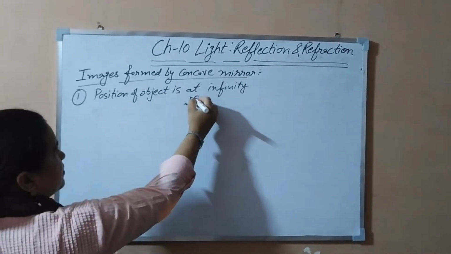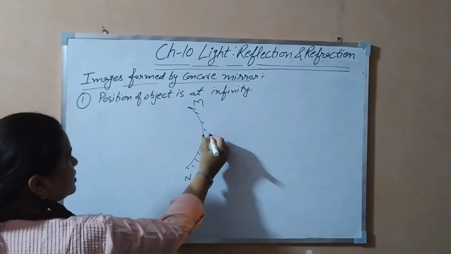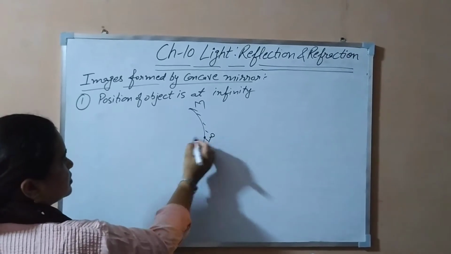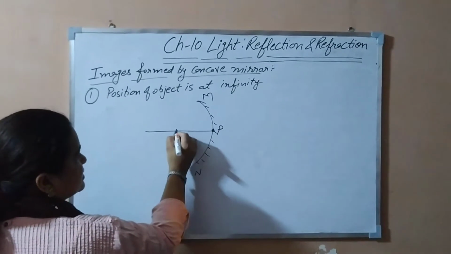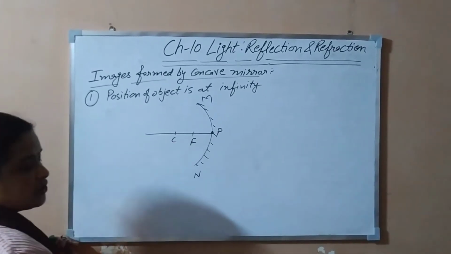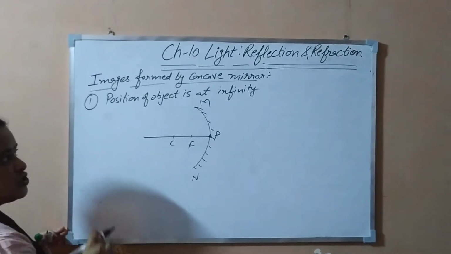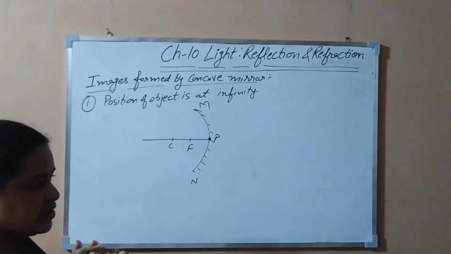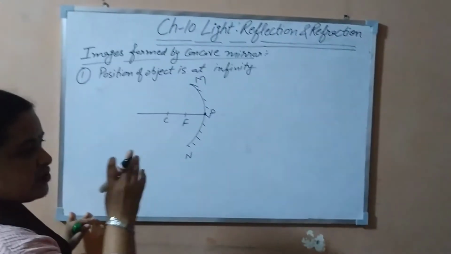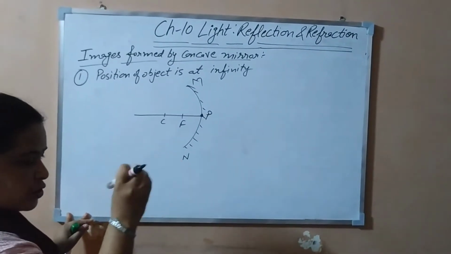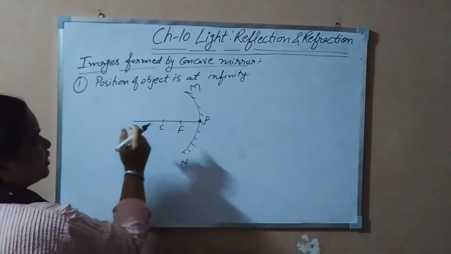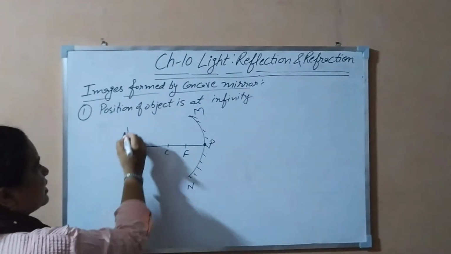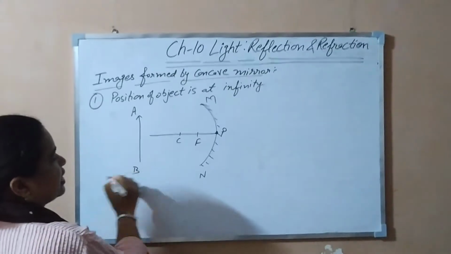This is the aperture, the midpoint of this is the pole, this is the center of curvature, and the mid of that is the focus. As we have said, the position of object is infinity. In the previous video you have seen that we did an activity using a concave mirror. We focused the sun's rays on it and they fall on a particular point, and that point is known as focus. So let us take that AB is the highly enlarged object.